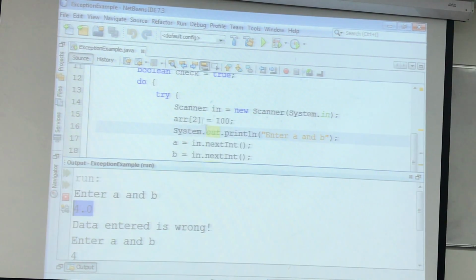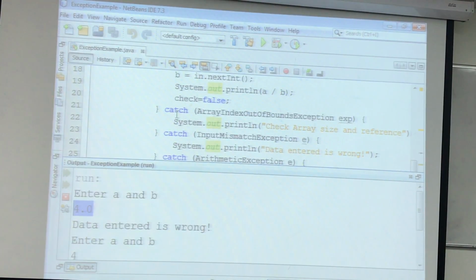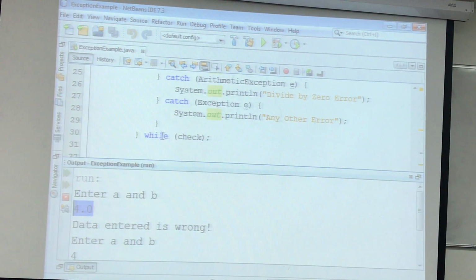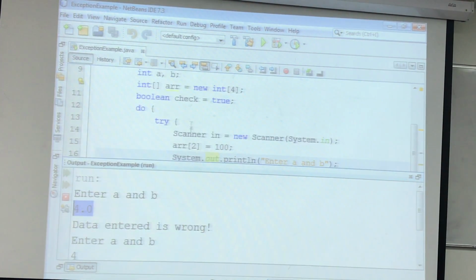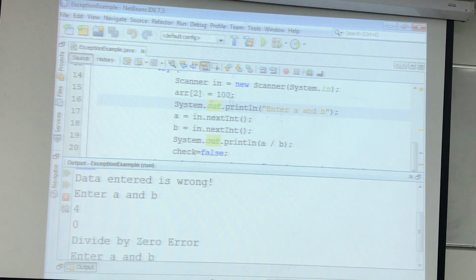So check was what? It was true. So it's still true. After that, it goes to the catch and it checks here whether it's an index out of bound. No. Whether it's an input mismatch. Yes. So it goes here. It gives you this message, data entered wrong, and after that because while true, it's still true, so it goes back here. And then again it stored the value, and then it gives you message this again here, right? Next time you entered 4, which is the correct value, it's stored here, 0, which is the correct value. So these two lines execute without any issue.